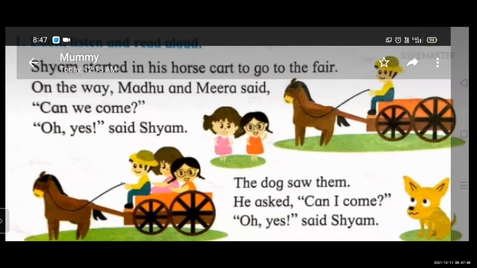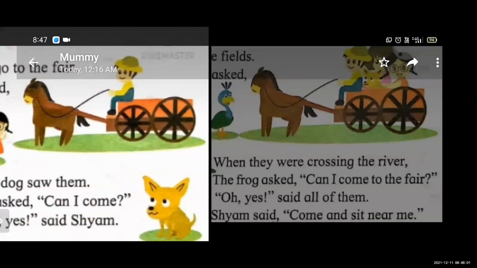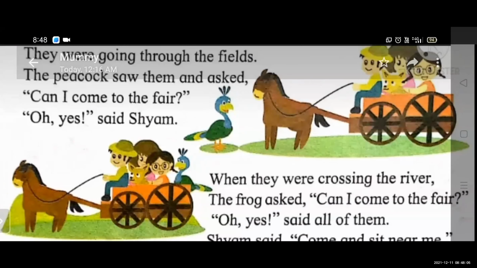Okay, students. So you understand two paragraphs? Yes. Okay. Now Shyam said to the dog to come with us. Now see the next picture. They were going through the fields.